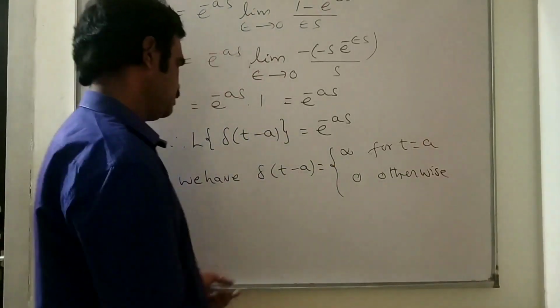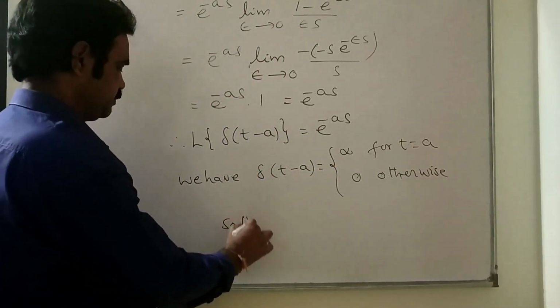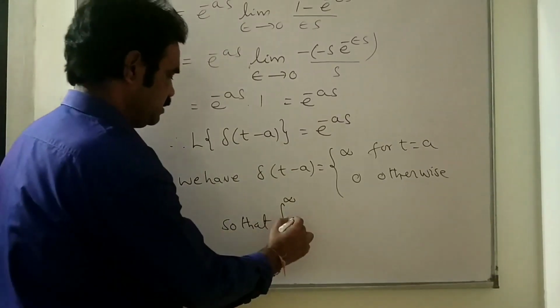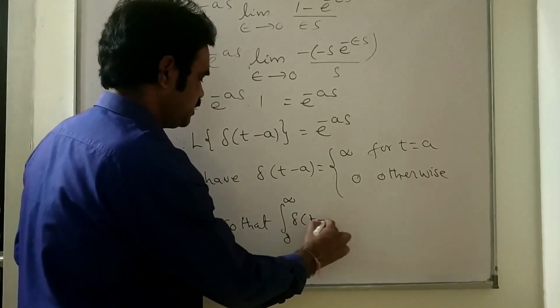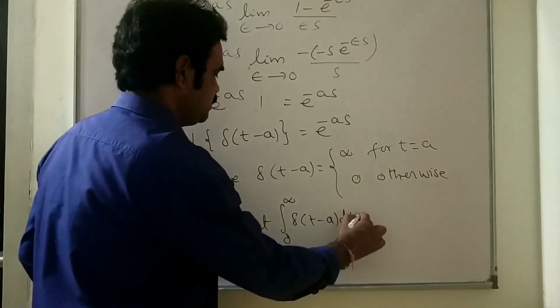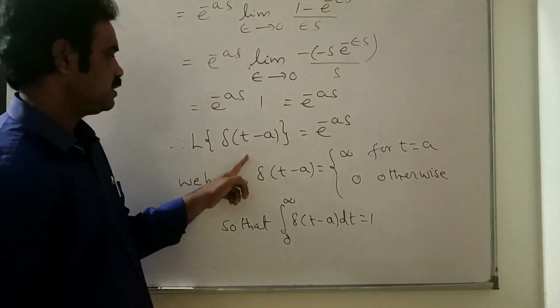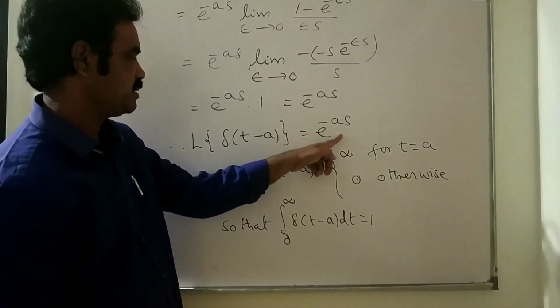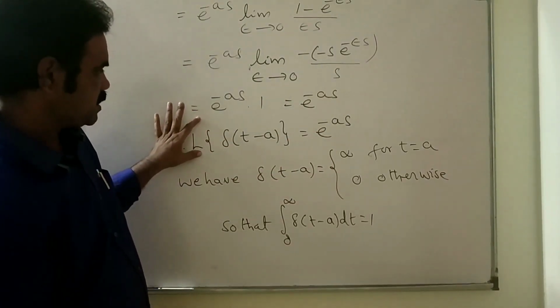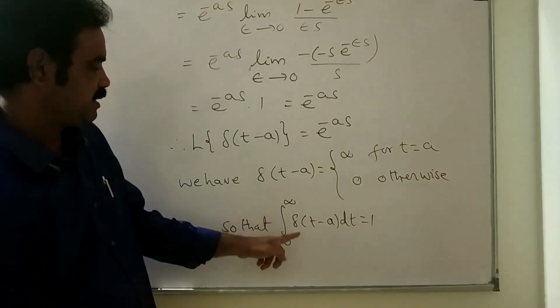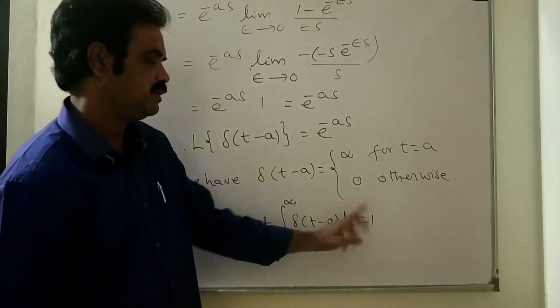So integral 0 to infinity delta of t minus a dt is equal to 1. The Laplace transform of delta of t minus a is e power minus as. Using the definition of Laplace transform and putting s equal to 0, you get integral 0 to infinity delta of t minus a dt equal to 1.